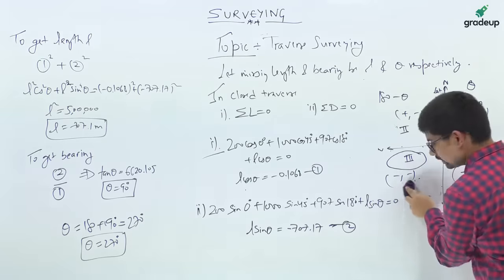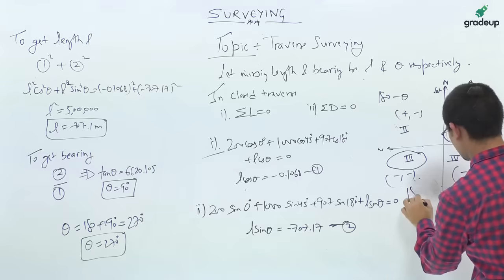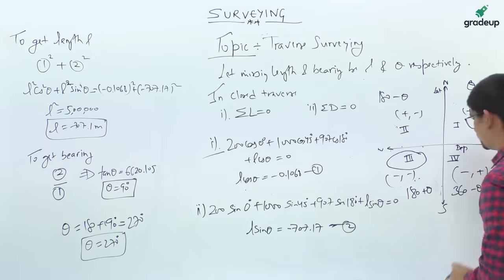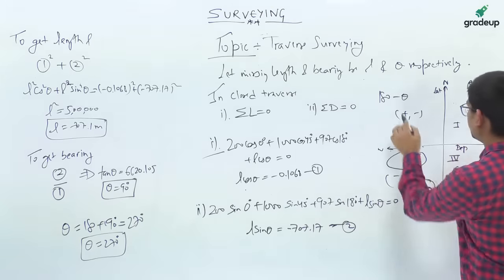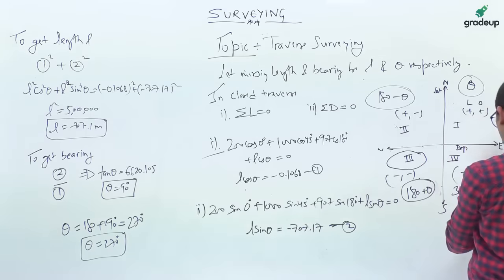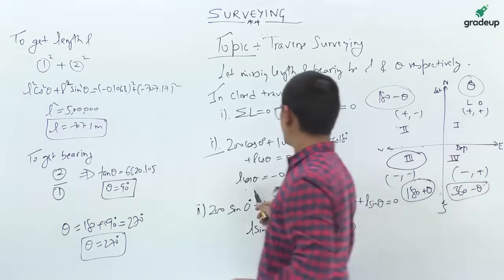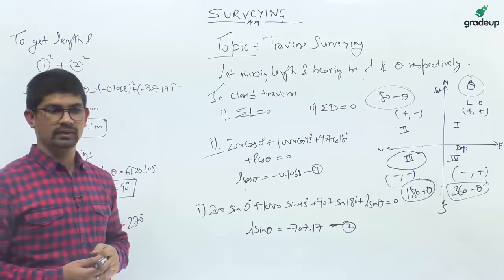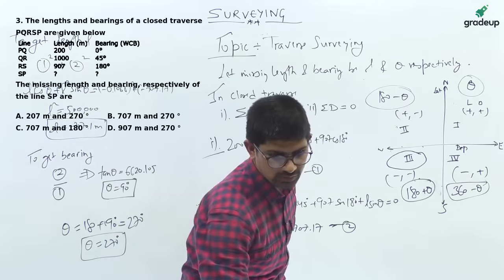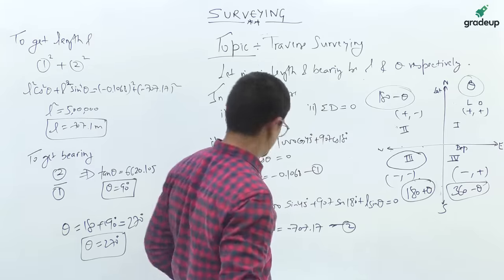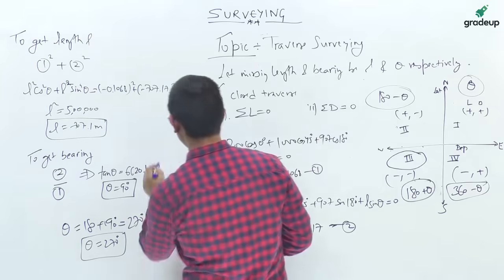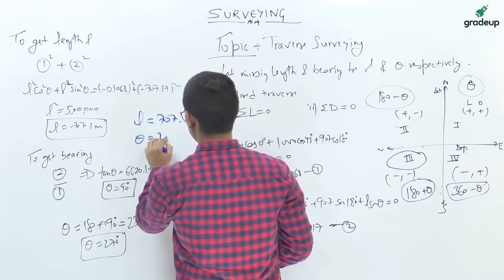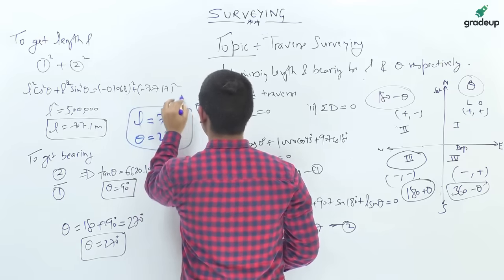Here it is 270, here it is 180 plus theta, and here it is 360 minus theta. So for finding bearings, you have to check in which quadrant the line is getting placed. So the correct answer to this is B. Length is 707.1, theta is 270 degree, B.